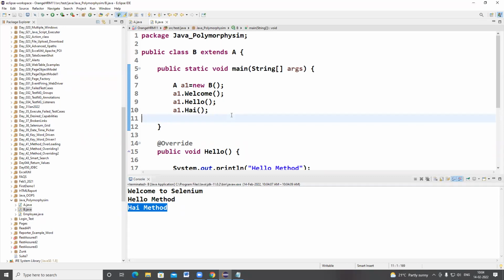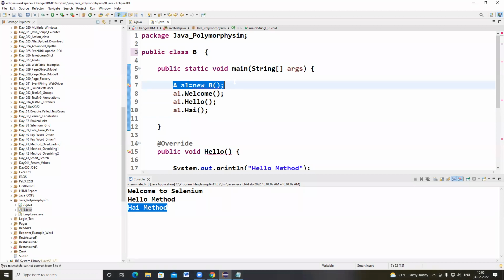Suppose I am not writing extends, and I am creating an object, b1 is equal to new B of, and b1 dot.